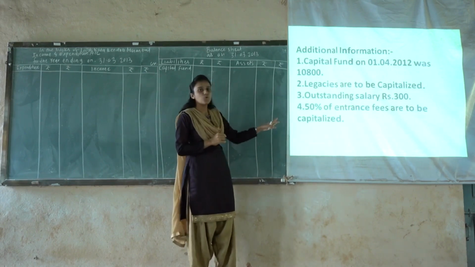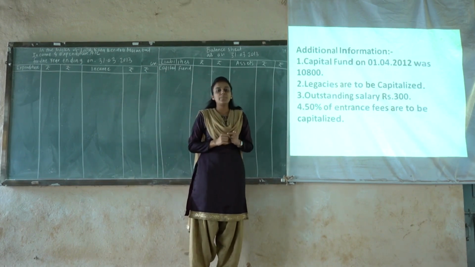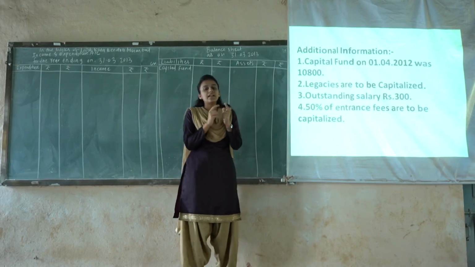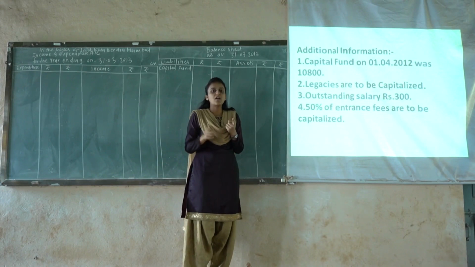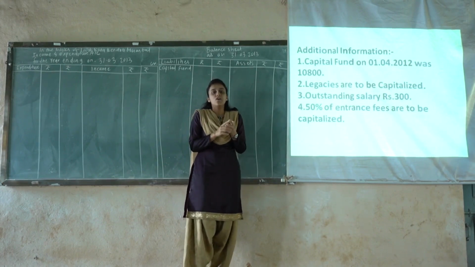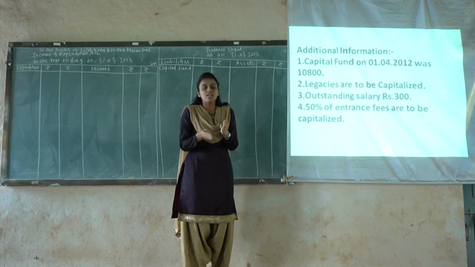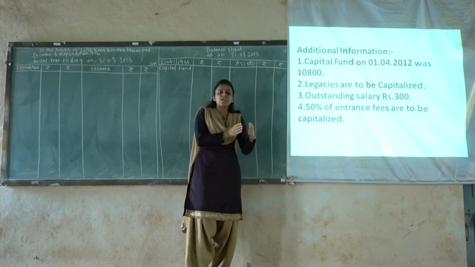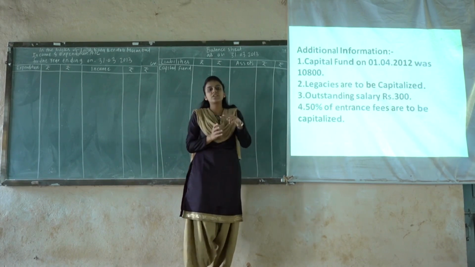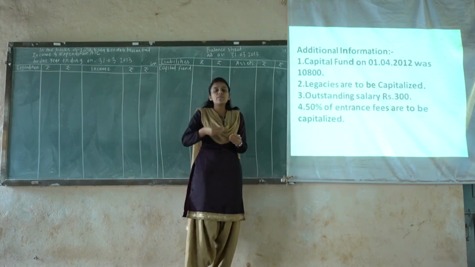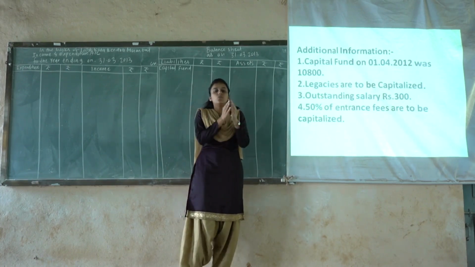So first we have to post the additional information. Once again I would like to repeat that another trick or exact rule to prepare the final account of any kind of concern is that whatever information is provided in terms of adjustment or additional information, every adjustment or statement of adjustment will be posted twice, and whatever items are given in a table format like receipt and payment account, those items will be posted once.